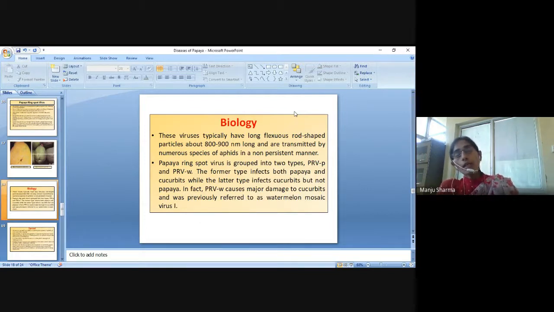The former type infects both papaya and cucurbits, while the latter type infects cucurbits but not papaya. In fact, PRV-W causes major damage to cucurbits and was previously referred to as watermelon mosaic virus.